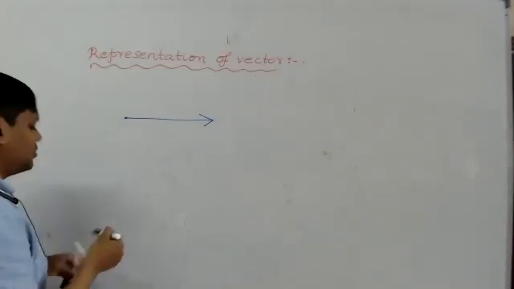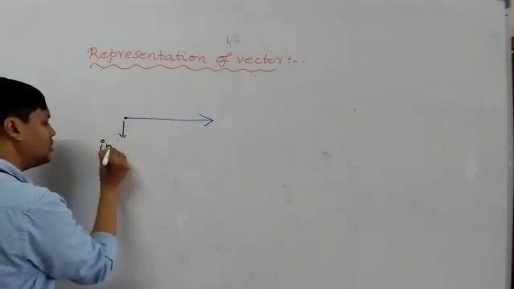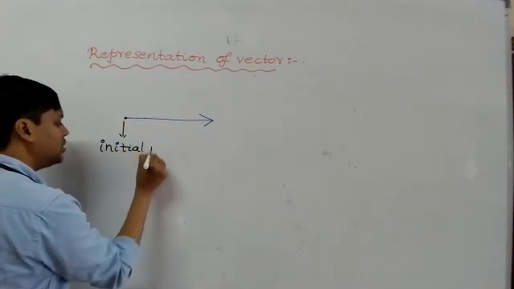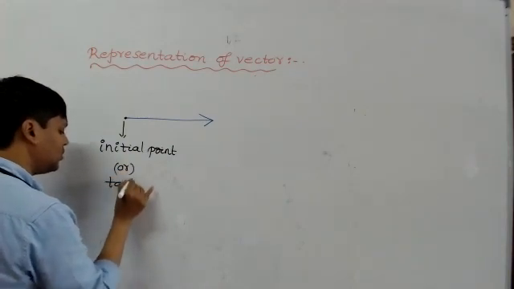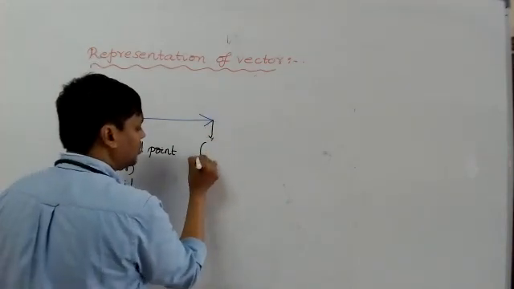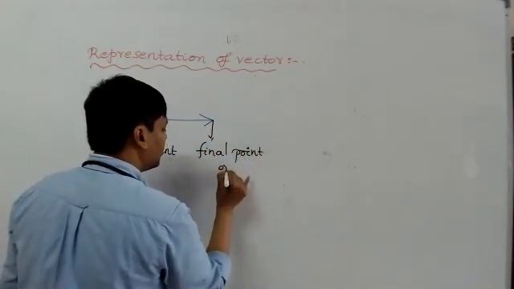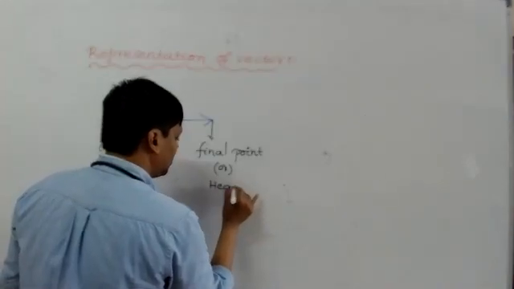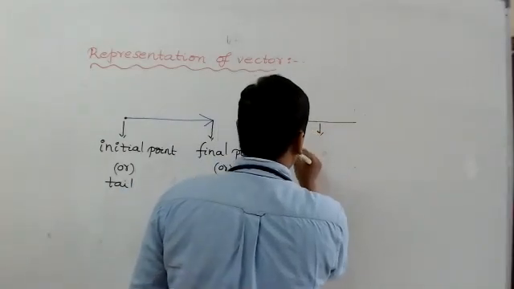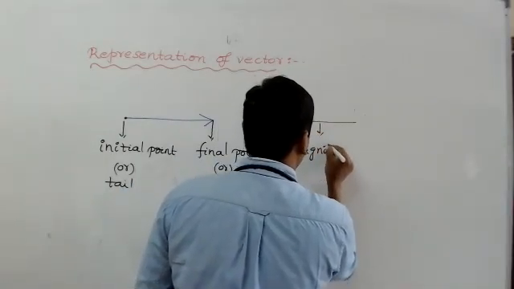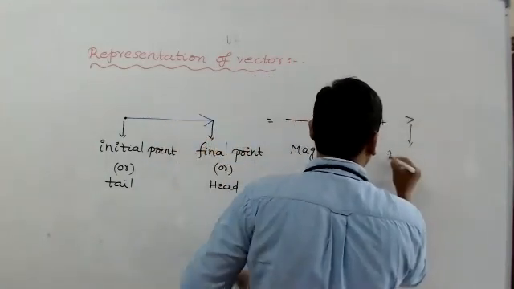In this arrow mark, this point is called the initial point or tail, and this point is called the final point or head. In this arrow mark, the line indicates magnitude, and the arrow indicates direction.